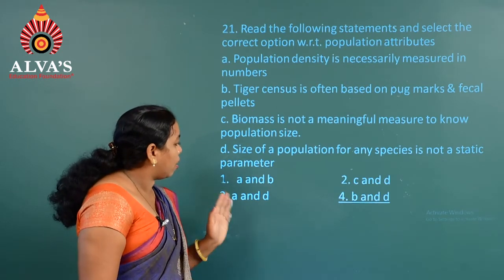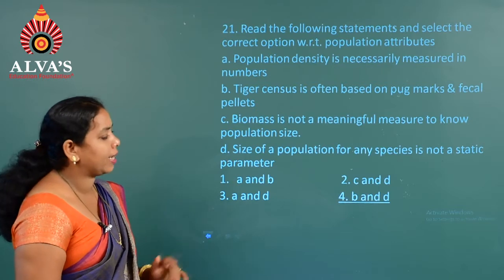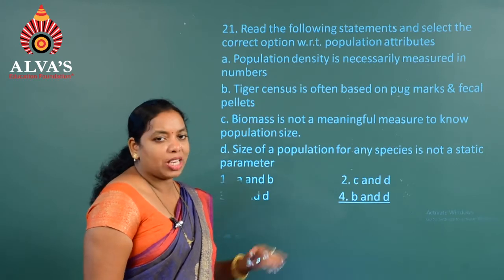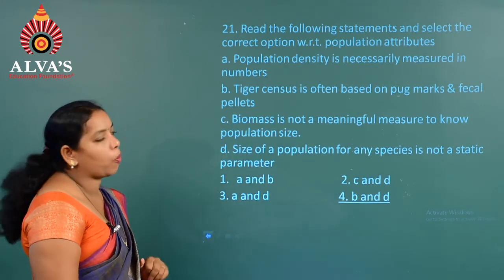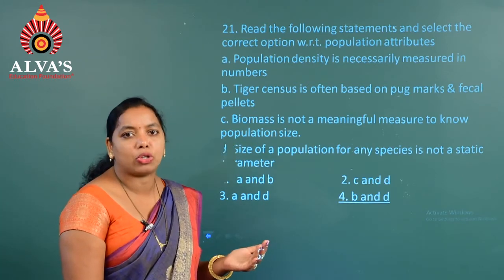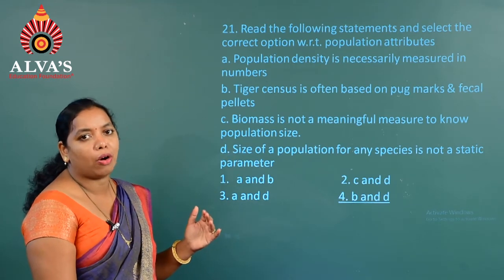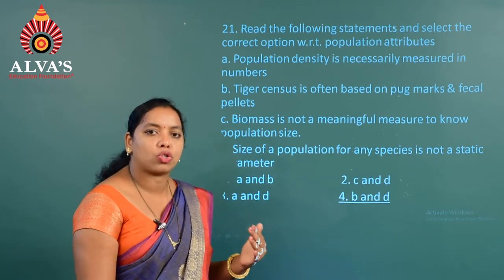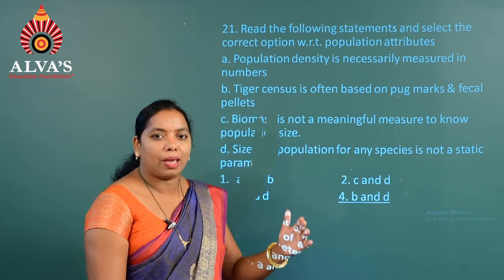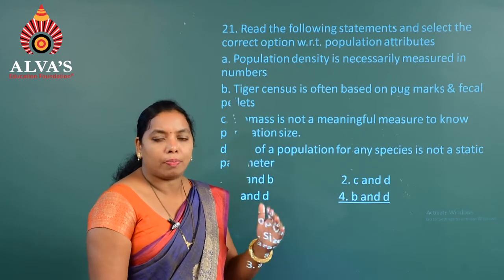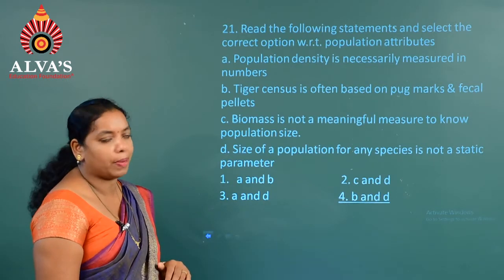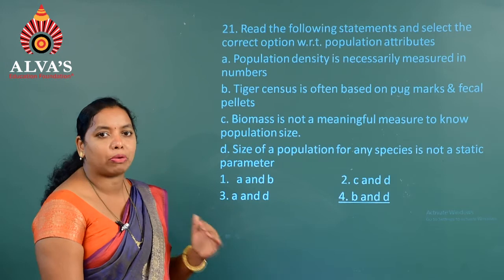So here the options are: first one, A and B; second, C and D; third, A and D; fourth, B and D. If you consider the first one, population density is necessarily measured in numbers. So, it is not necessarily measured in numbers. Population density or population census is based on the number of individuals present in a particular area or geographical region. Based on that, we count the number of individuals present in a particular region.